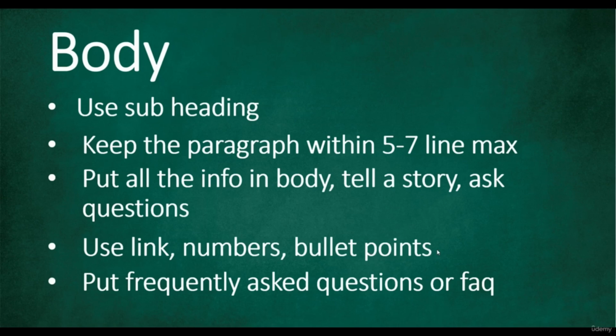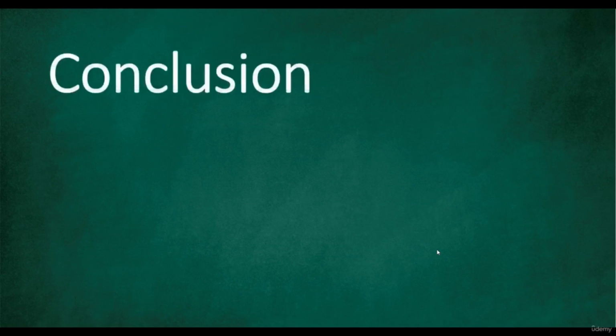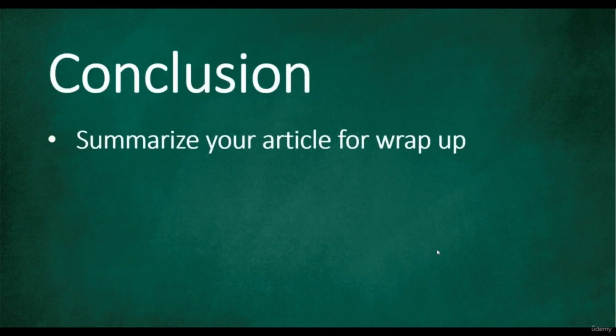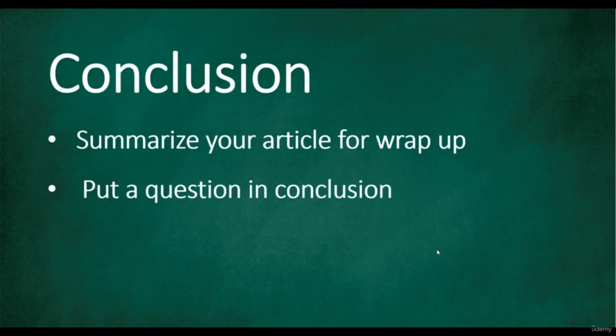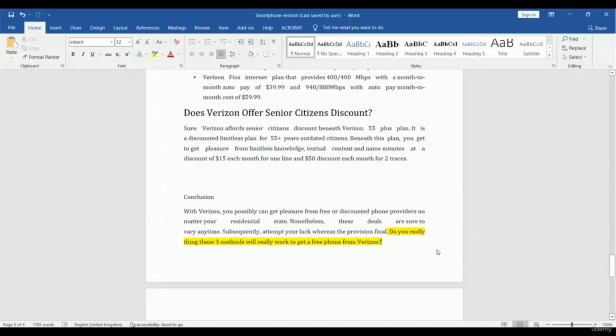Okay, now we have to consider the conclusion part. So inside the conclusion, what you have to consider is to summarize your article as a wrap up and put a question in the conclusion. So let's take a look inside our example. Conclusions are placed at the end of your article. Here is the conclusion, and in the conclusion you just have to put a summary, and here is the summary.